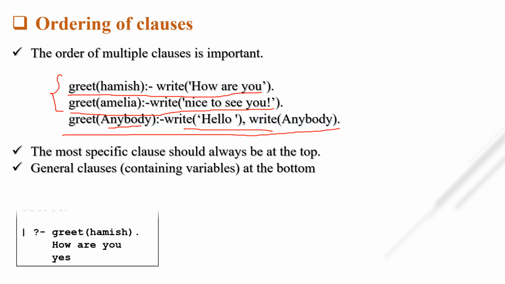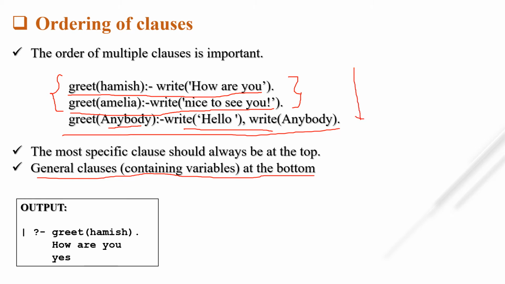Okay. So the most specific clauses that are static will always be at the top, and the general clauses containing a variable you always have to put at the bottom. Why? There is a reason. For example, if this statement is put here, and I greet Hamish, then what's the answer?